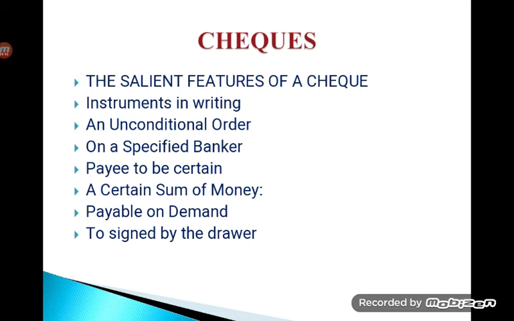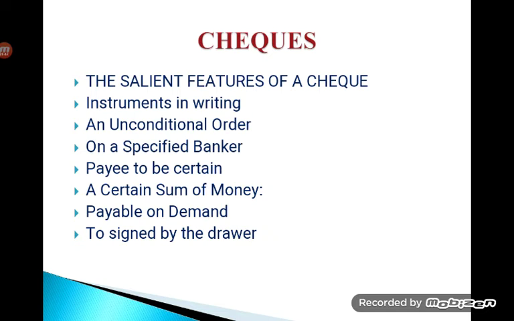Suppose I write a check asking my bank to make a payment to some other person, which means I will be the drawer and my bank becomes the drawee bank, and the payee receives the money from my bank on behalf of me. Instead of making direct payment to the person, I am asking my bank to make the payment. So the beneficiary will be the payee here.